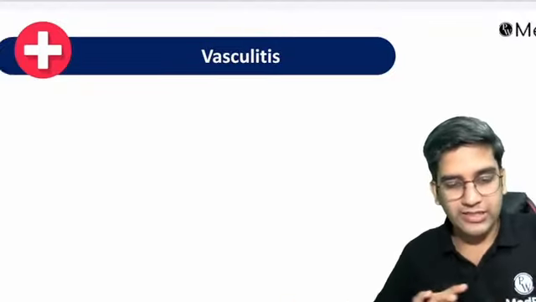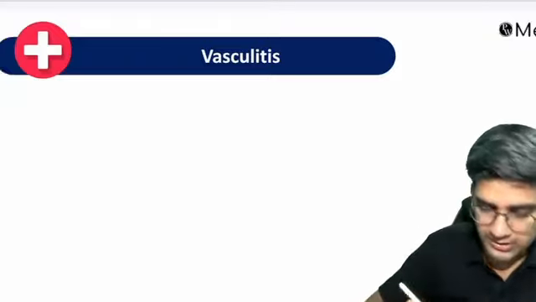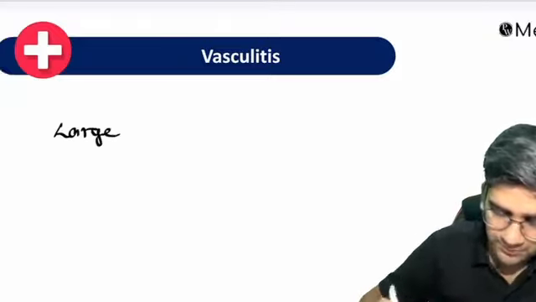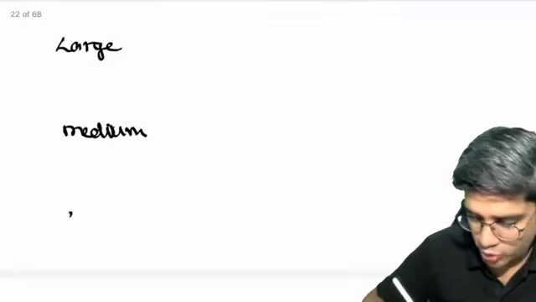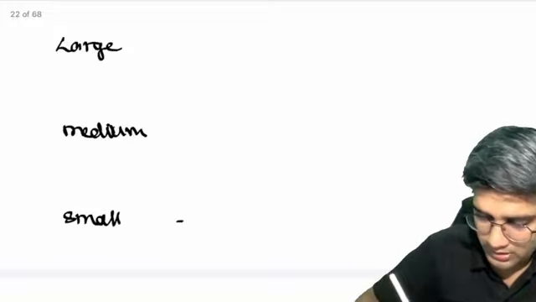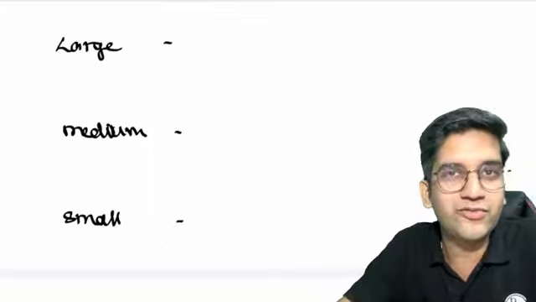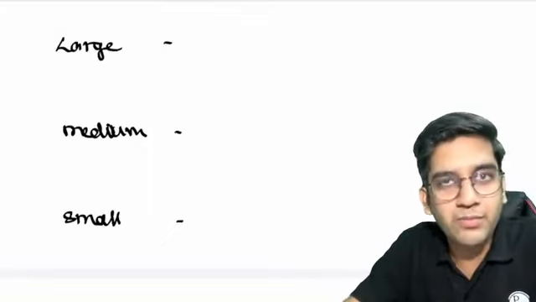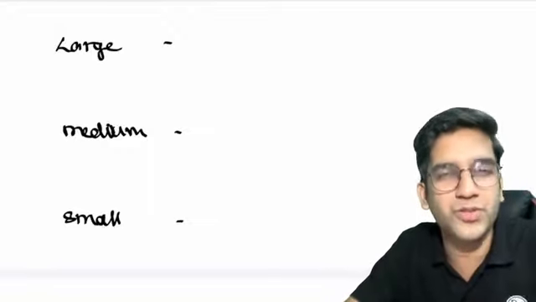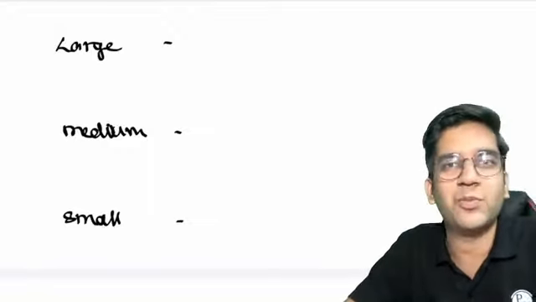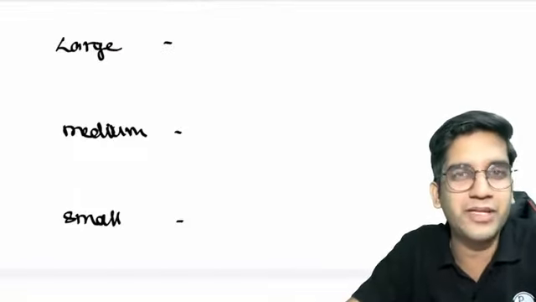So vasculitis is generally divided, based on the size, into large, medium, and small vessel vasculitis. Okay? See, memory is a very, very important commodity for you. Don't waste memory. Memorize things only when you have no other option. Logical statement: don't waste memory, because the memory structure is tiny. I cannot remember everything.